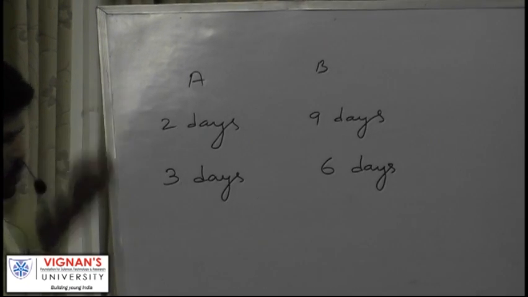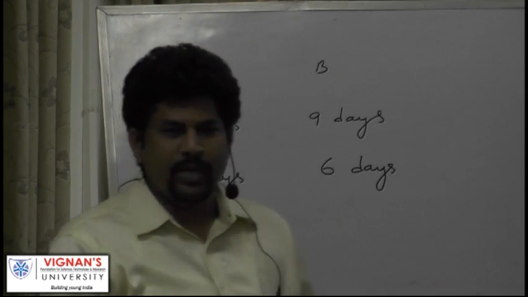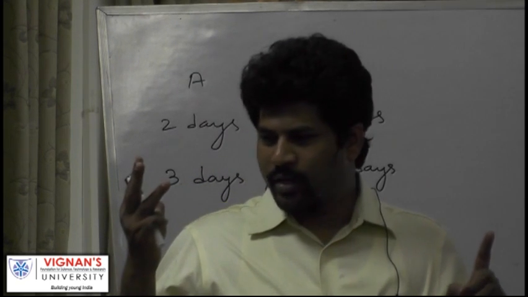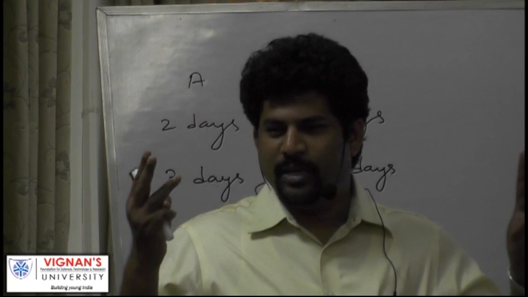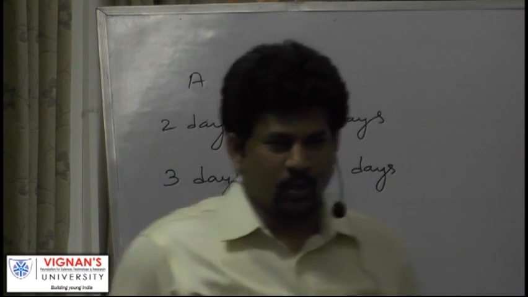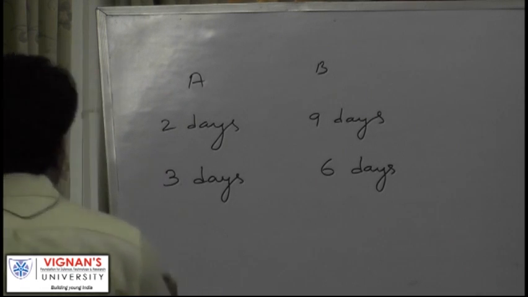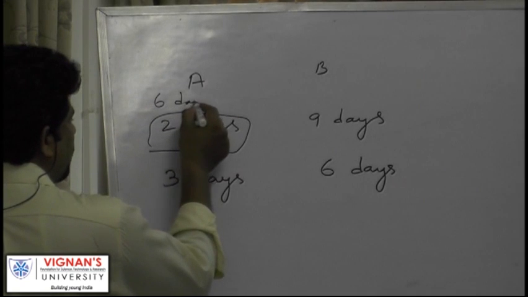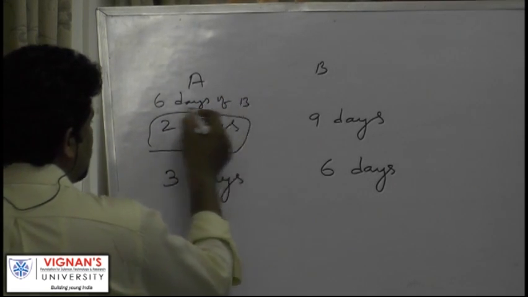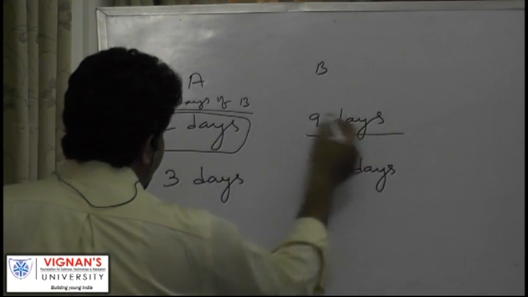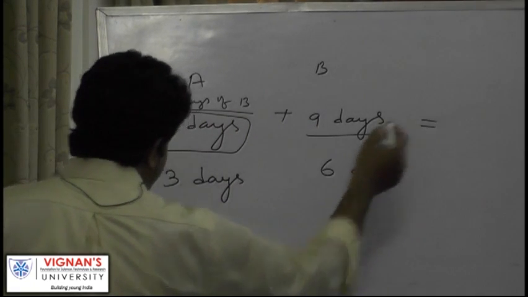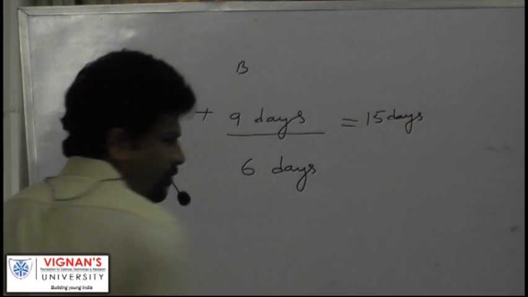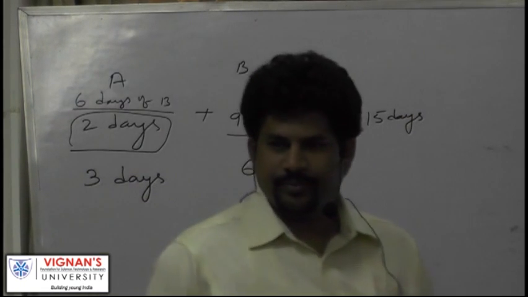So A's 2 days' work is the same as B's. A's 1 day's work is the same as B's 3 days' work. A's 2 days' work is the same as B's 6 days' work. So instead of A's 2 days' work, I can take 6 days' work of B. So 6 days of B plus 9 days of B, total B can complete the work in how many days? 15 days.